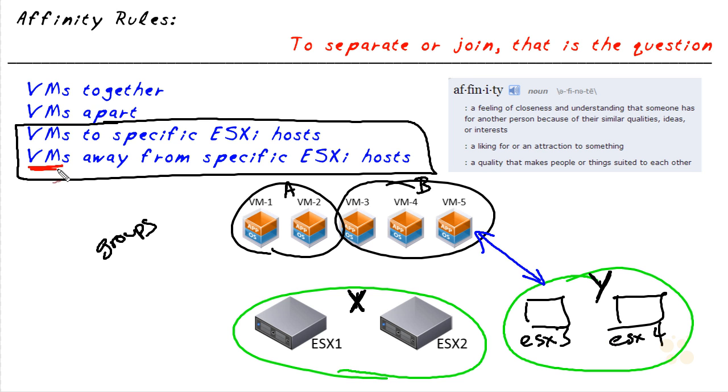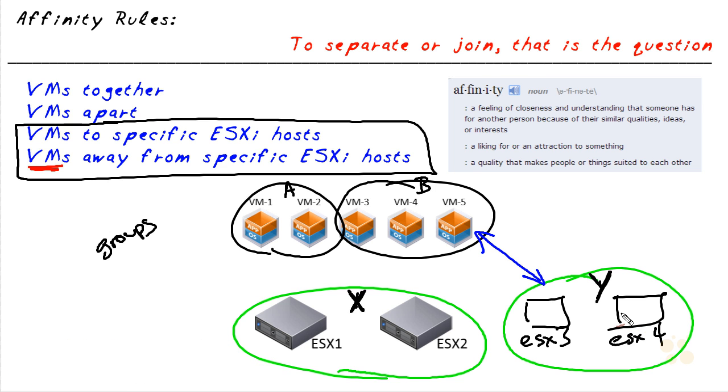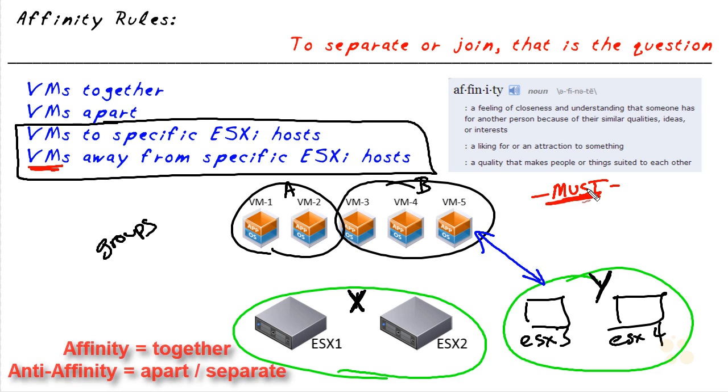We also have the option of saying we don't want to run specific VM groups on specific ESXi host groups. And as an example, if these are the current groups that we have in place, and we set up a rule that says do not run any VMs in the VM group called A on any ESXi host in the host group of Y, it would avoid putting VM1 or VM2 on ESX3 or ESX4. And for the affinity between virtual machines and specific ESXi host groups, we have some options. We have a must option. And if we use the option of must, it says this has to happen. This VM group must run on the ESXi host group of Y. Or conversely, this VM group must not run on this ESXi host group.